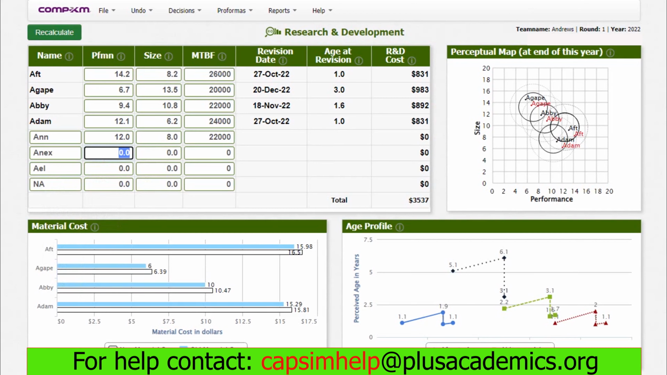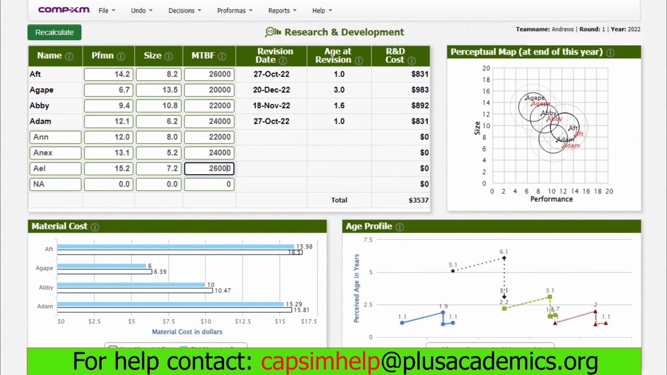Our next product is Annex. We are giving it a performance of 13.1, size of 5.2, and MTBF of 24,000. This will be selling in the nano market segment. Our final product we are introducing is IEL. We are giving it a performance of 15.2, size of 7.2, and reliability of 26,000. This product will be selling in the elite market segment.